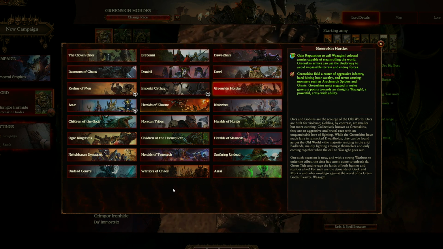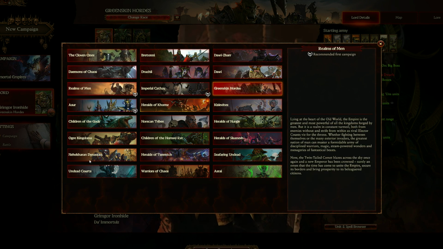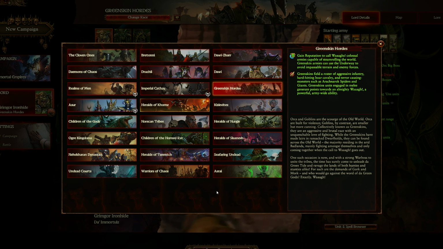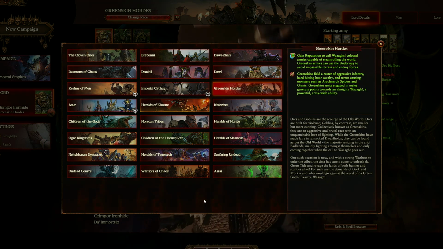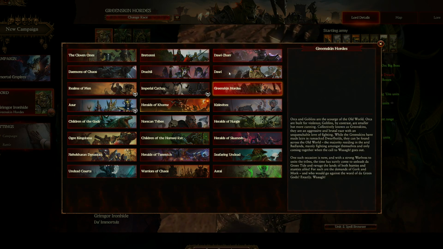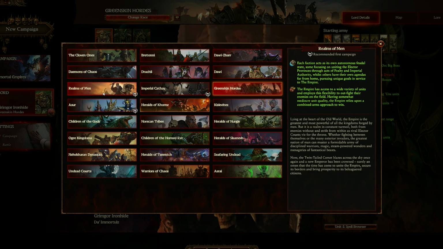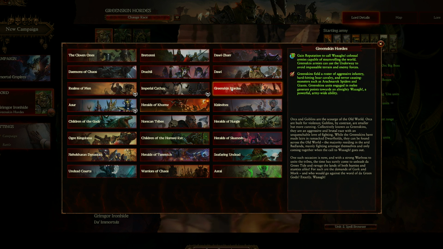So anyway, he made it basically optional whether you wanted to use a submod that changes it on this screen or not. But in any case, you can see here that we've got some far more interesting names for some of the factions here. Let's talk about the new ones that were added in the last DLC.